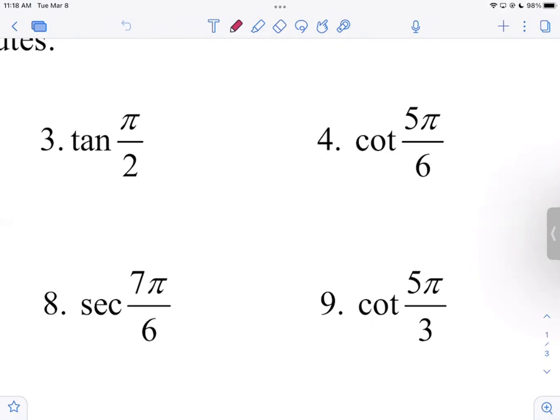So anyway, tangent of pi halves. Pi halves is straight up, right? The ordered pair is 0, 1, not 1, 0, but 0, 1. Tangent is what in terms of x, y, and r? Y over x. So that's 1 over 0. What's 1 over 0? Does not exist. That's what you write, DNE.